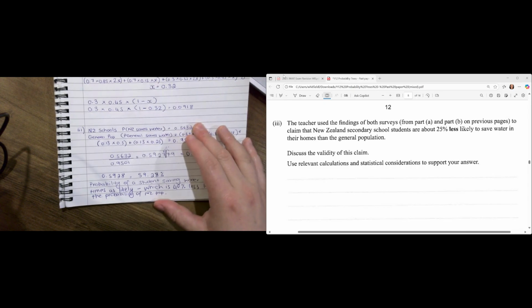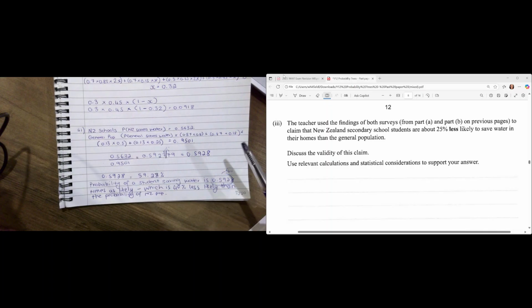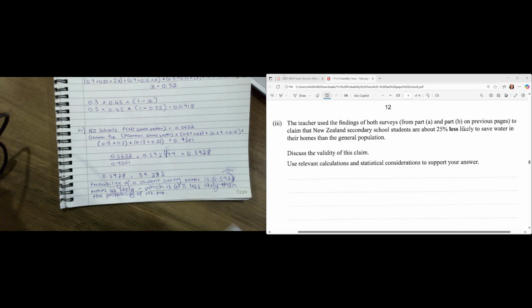Okay, so there is the relative risk, there is the statement about it, and then I would still need to discuss the validity. So I would talk about how it's only 200 students, only from 2 local high schools. Perhaps somebody in a rural area would have a different opinion about saving water than somebody in the city.